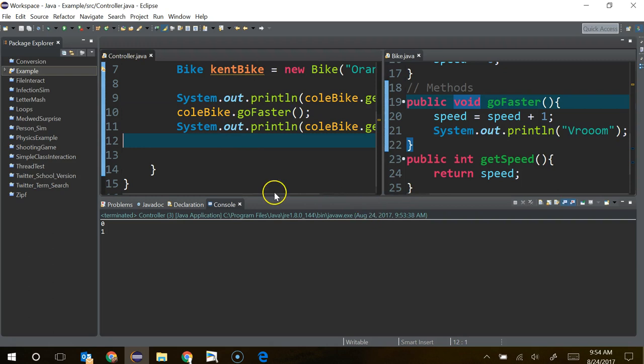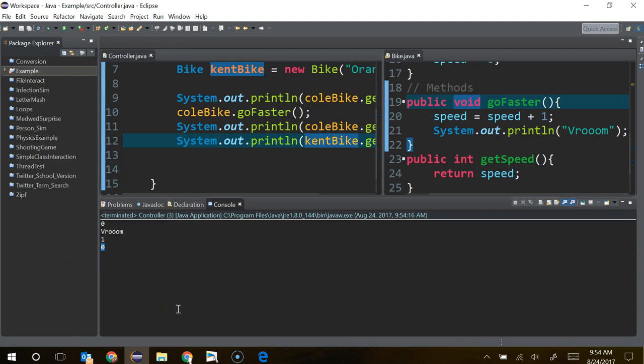All right. Okay. So y'all see what's happening here? Now, if I print out at the end of this, right? If I print out how fast I'm going, I'm still going 0. Right? Is this making sense?